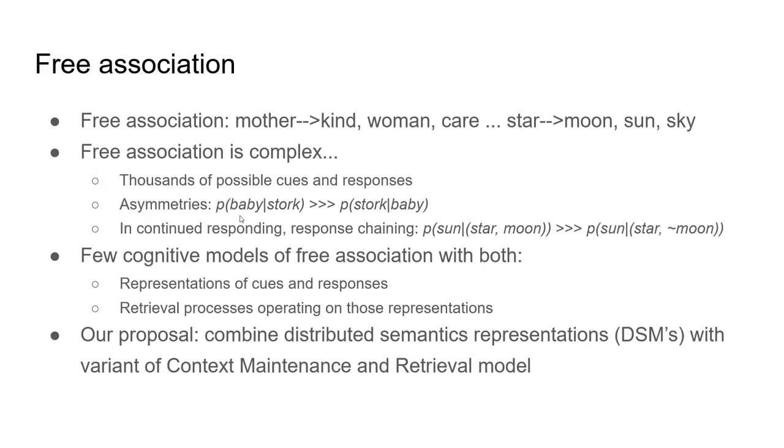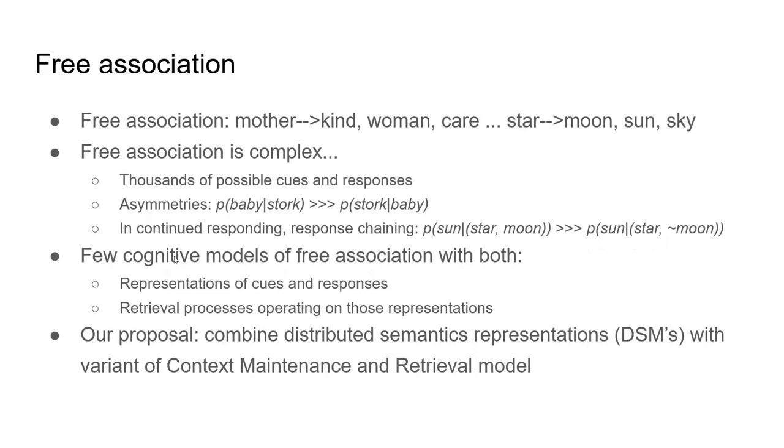For example, the probability of responding to stork with baby is much higher than the probability of responding to baby with stork. And in continued responding, at least, as in the examples I gave above, where a subject provides multiple responses to a cue, you can find response chaining, where later responses seem to depend on earlier responses. For example, if a subject's first response to star is moon, they're more likely to continue with sun than if their first response wasn't moon.